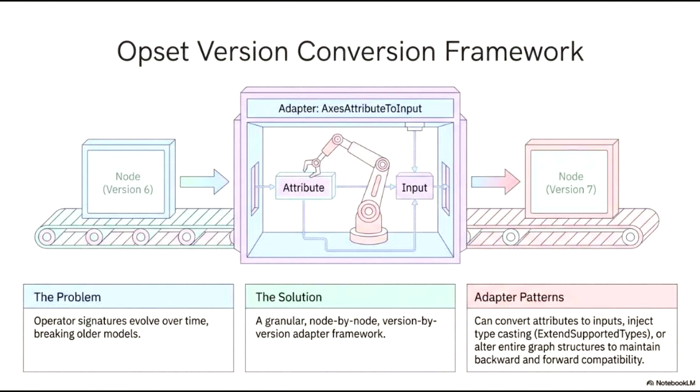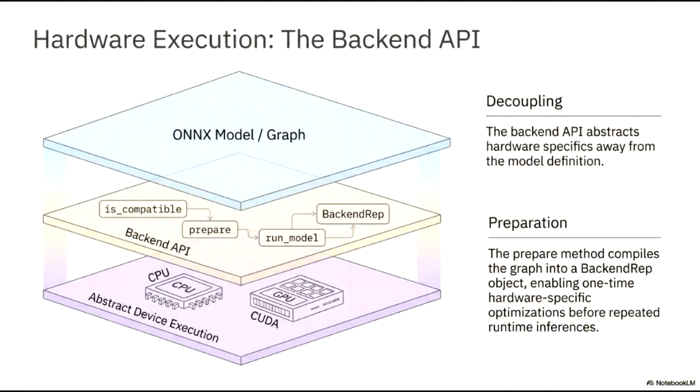They can inject typecasting through extend supported types, or even restructure entire graphs. This approach ensures robust backward and forward compatibility, maintaining the integrity of machine learning models as their underlying operator sets evolve. This slide details how hardware execution is managed through the backend API.